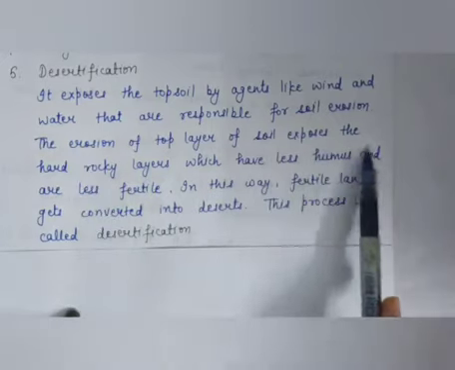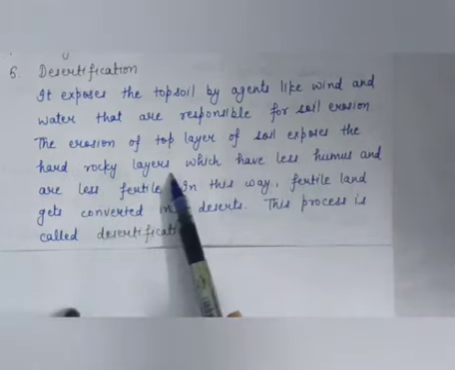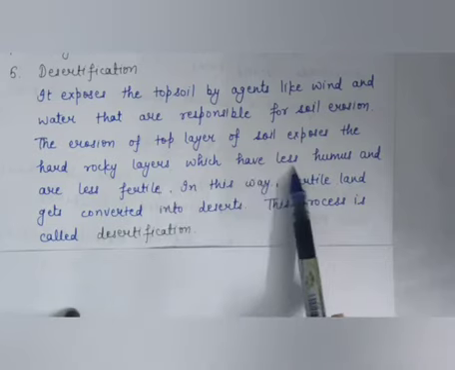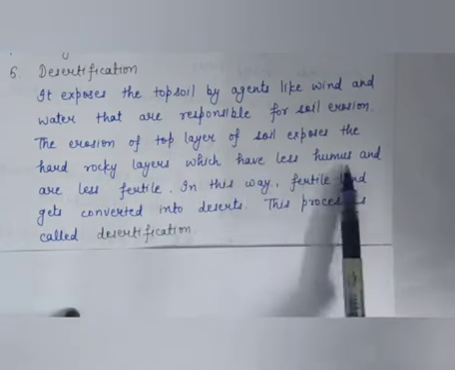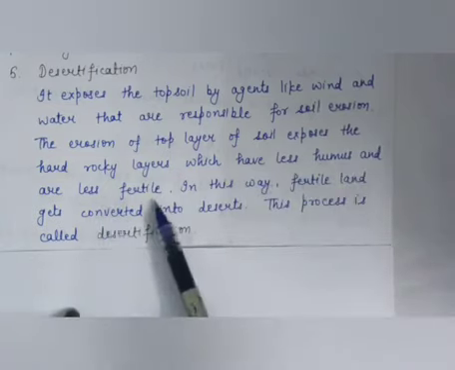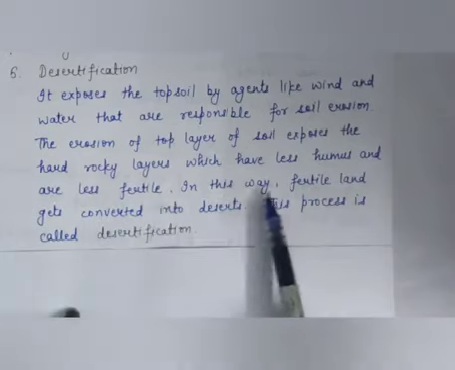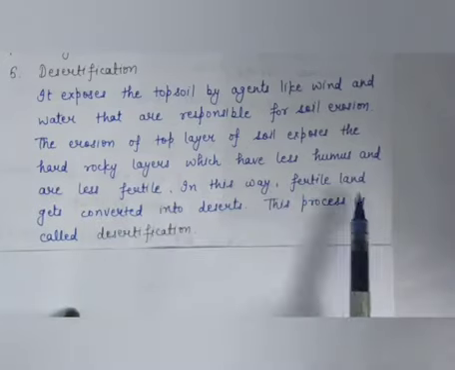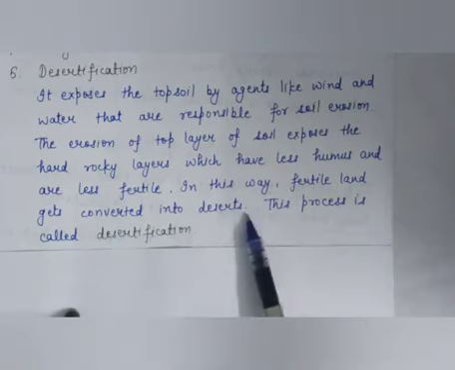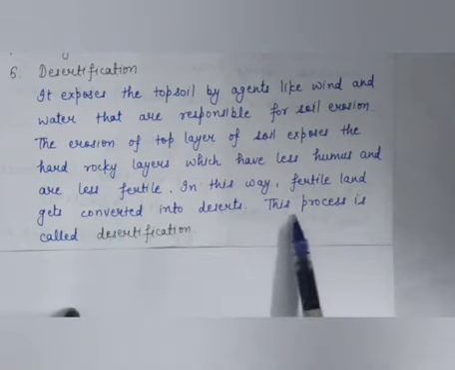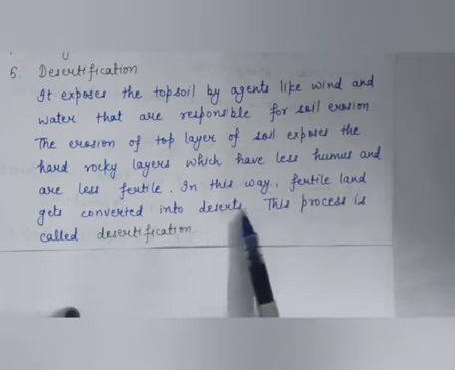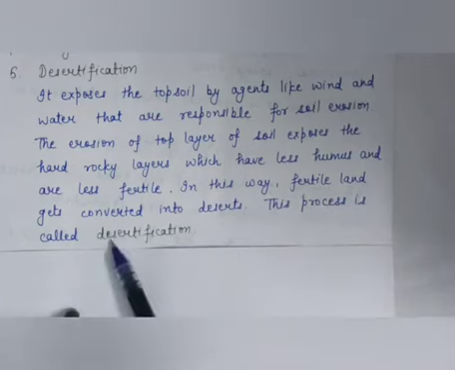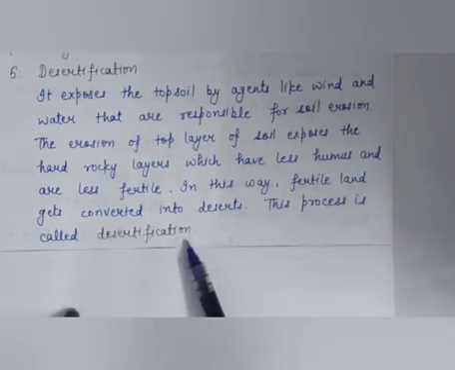And the erosion of the top layer of soil exposes the hard rocky layer which has less humus, means the soil becomes less fertile, okay. In this way, fertile land gets converted into deserts, and this process of converting fertile land into desert is called desertification, okay.